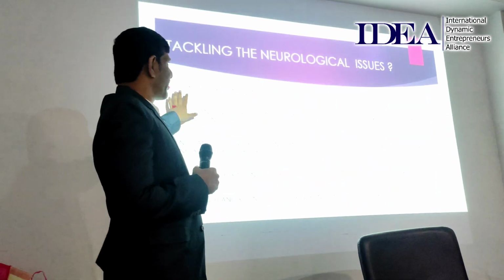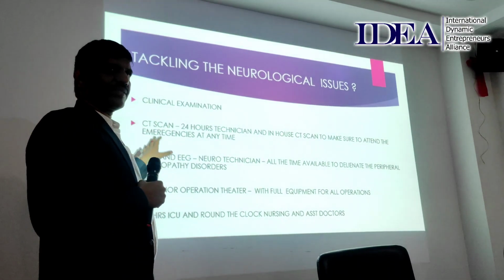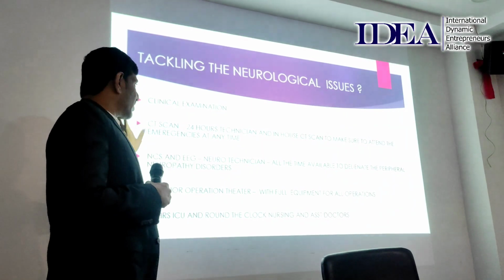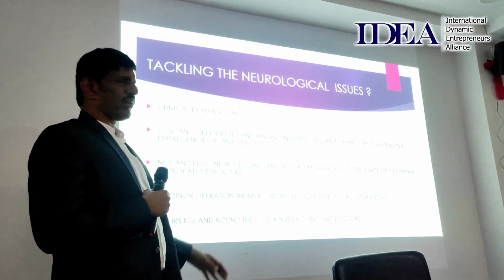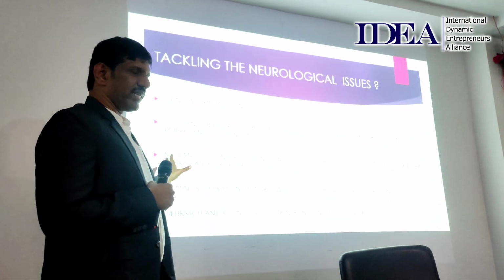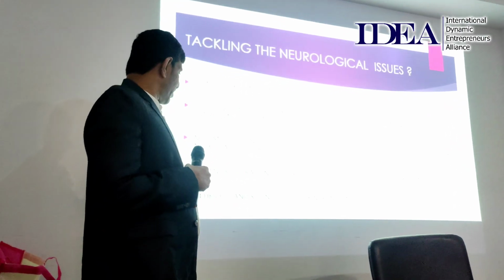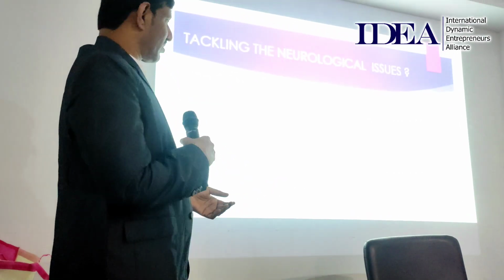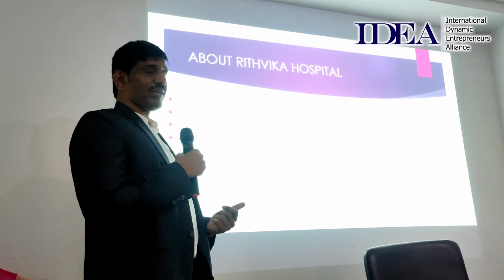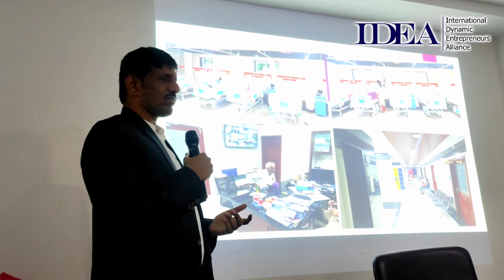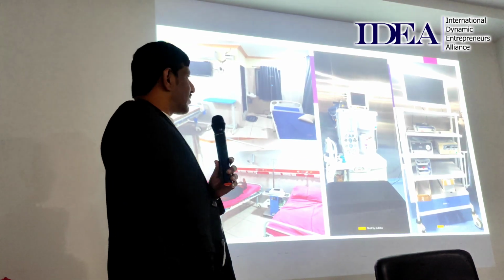So how I deal with all these things: first is the clinical exam. Most important, how I am dealing with all these kinds of disorders is first the clinical examination. First I take the history, examination, all those things. Next, for brain problems, CT scan or MRI depending on the condition. Then a technician will be there to rule out peripheral neuropathy disorders, NCS, and then ICU and trauma doctors. Okay. Sir, any specific ask? I don't have any, but I think recently I'm coming across nursing problems, so I need somebody who can connect me to nursing management. Okay, that's my ask.